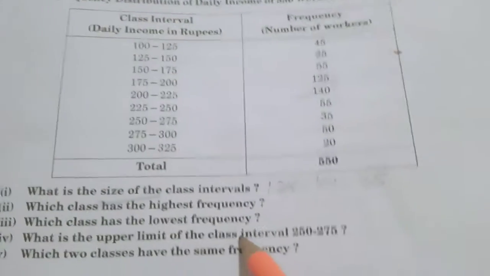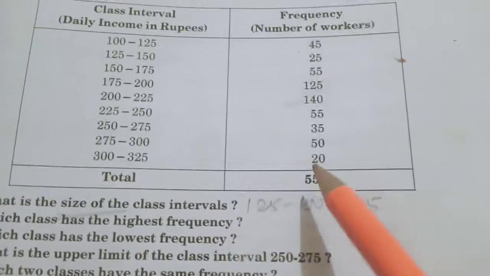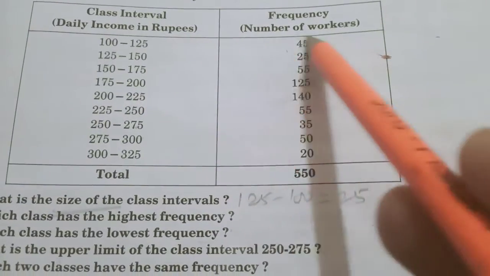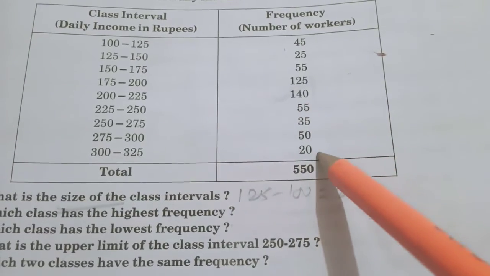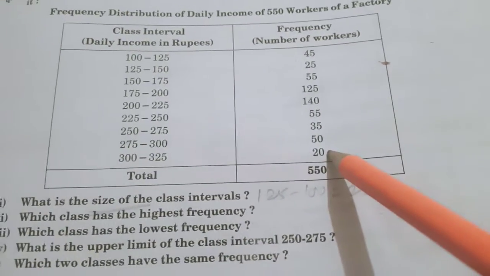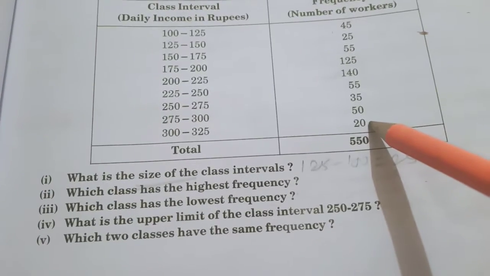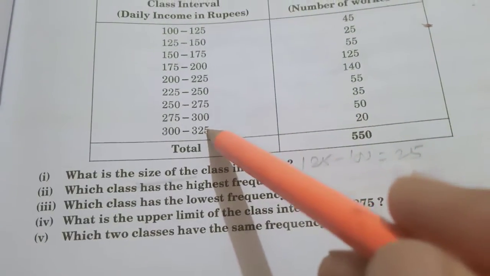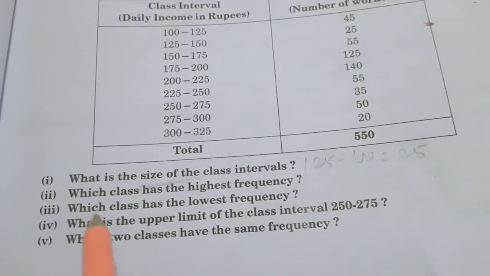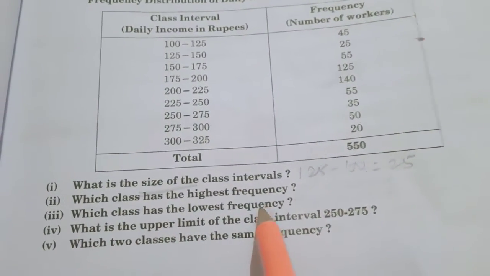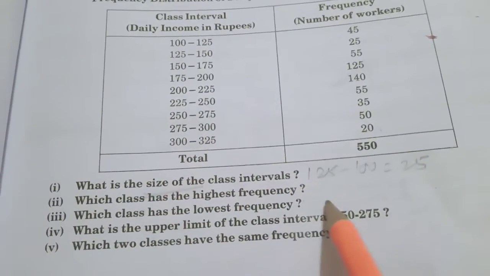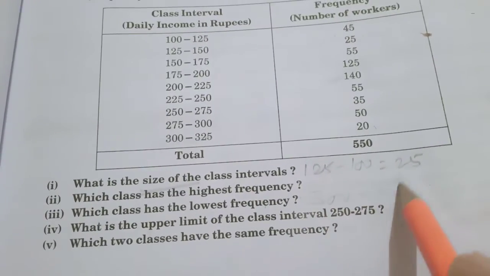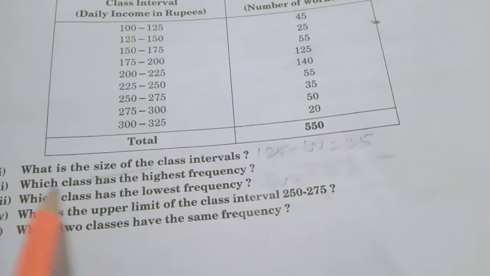Which class has the lowest frequency? Lowest means minimum. Then which number is minimum in this table? The frequency column gives you 25, 50, 30, 50, 20. 20 is the minimum number. Okay? Then 20 is the lowest frequency and the class is 300 to 325. Then what is the answer to the question, which class has the lowest frequency? Lowest frequency is 20, therefore the class is 300 to 325. Then you have to write the answer 300 to 325. Is it okay?